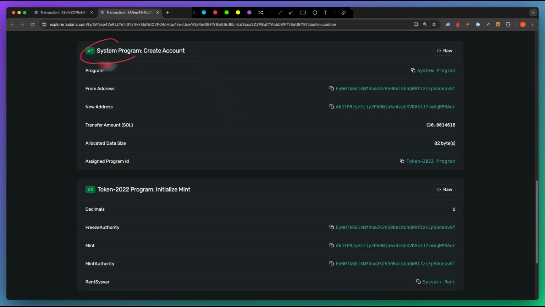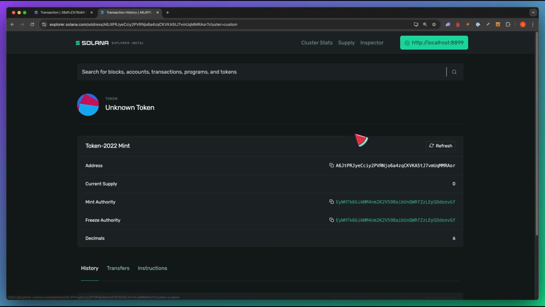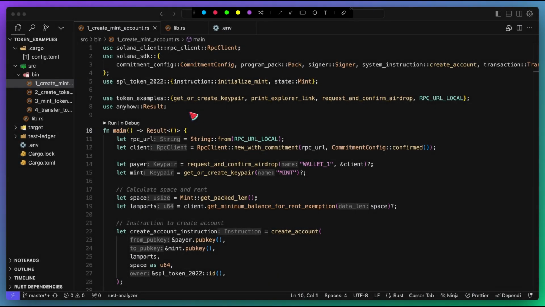One, where we invoke the system program to create a new account that transferred ownership to the token program, and then an instruction to invoke the token program to initialize the data on the account we just created. We can view the Mint account on-chain to see that we've created a new token on the network at this address here. Next, let's walk through how this example works. We're using the following Solana dependencies and a few helper functions in our lib.rs file.